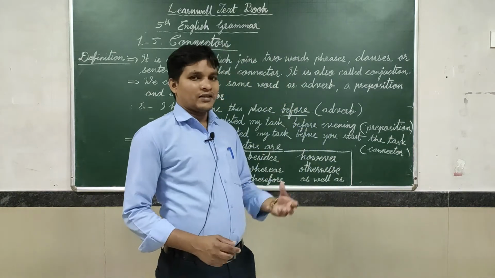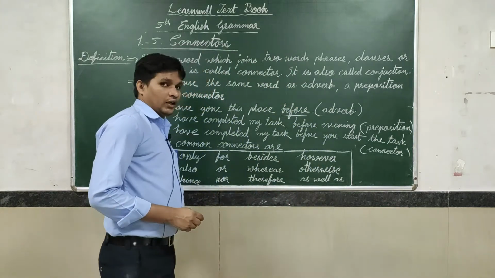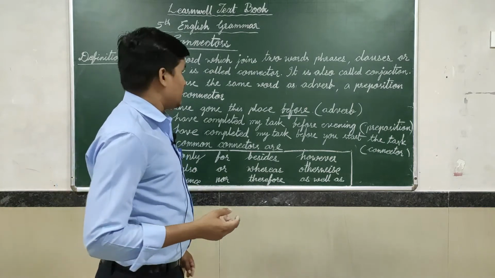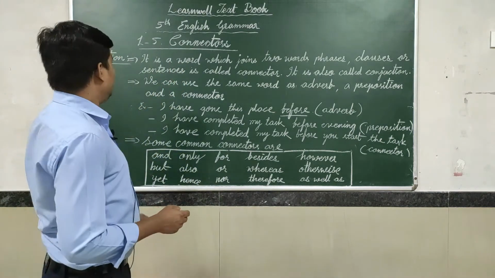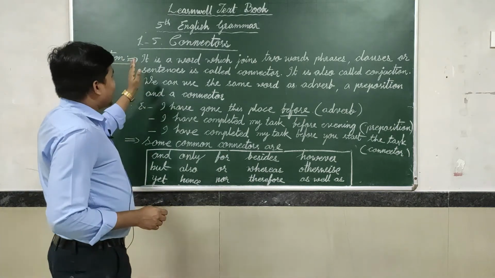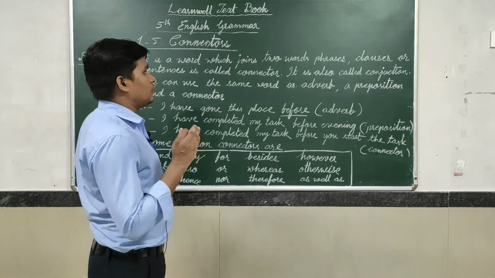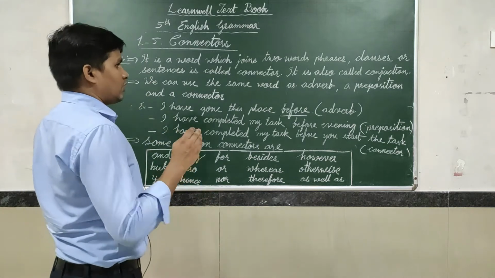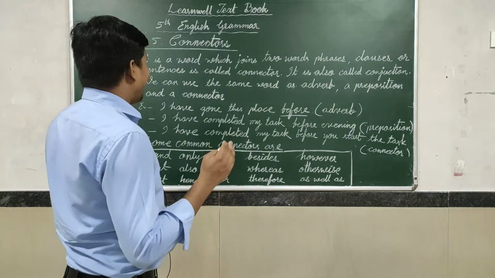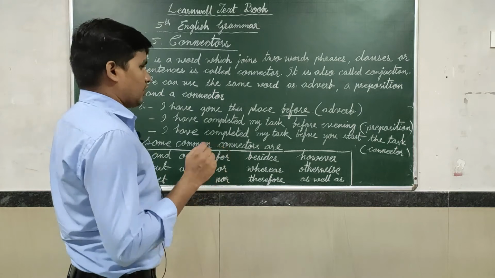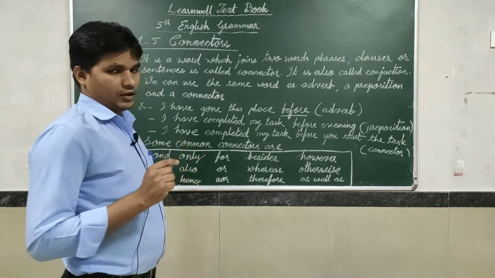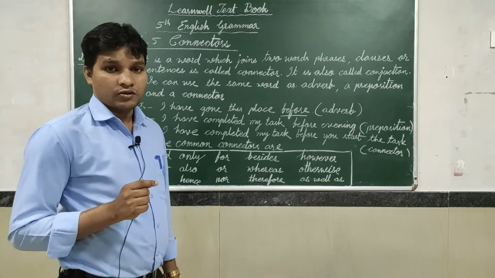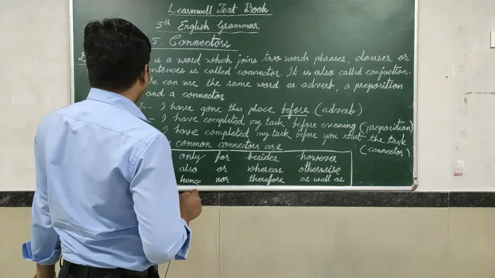First we will start with the definition, then you can understand better. I have already written the definition here. Definition: a word which joins two words, phrases, clauses or sentences is called a connector. It is also called a conjunction.